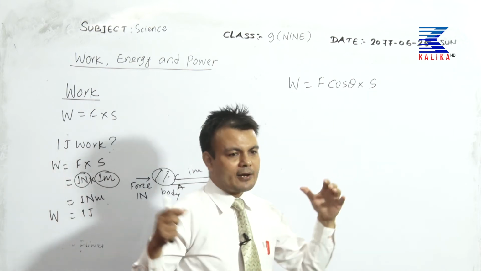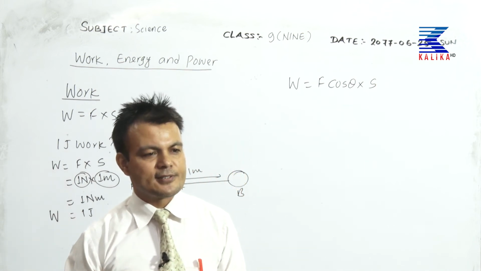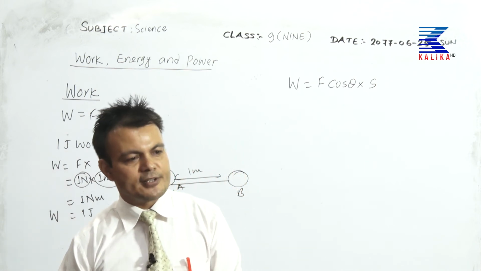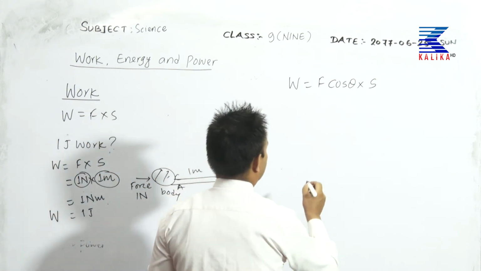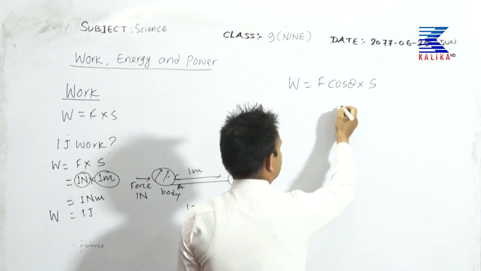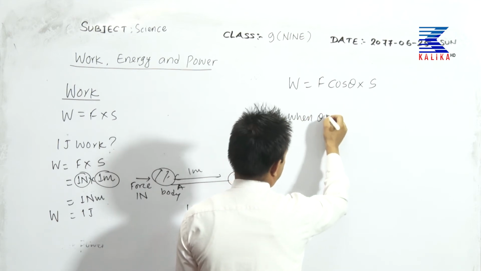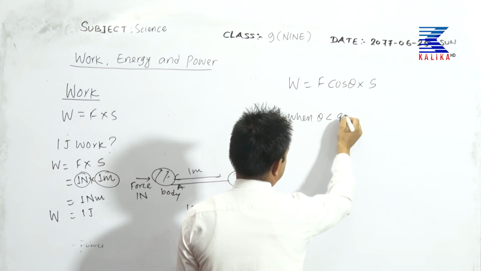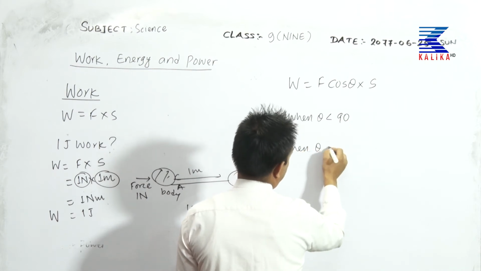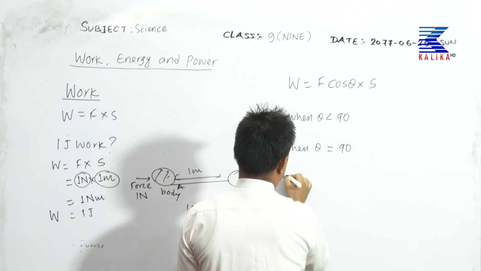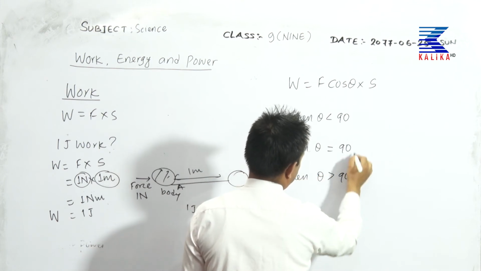So though we are applying a lot of force, the angle of the force applied determines what type of work we have done. So let's talk about when theta is less than 90, when theta, means angle, is equal to 90, and when theta is greater than 90 degree.